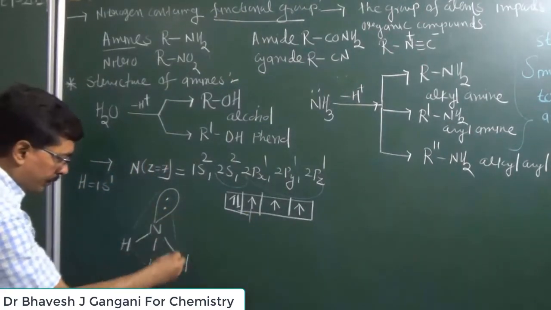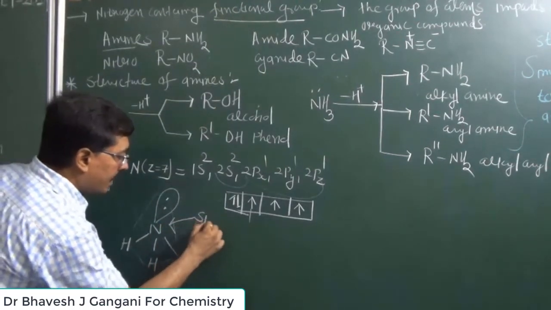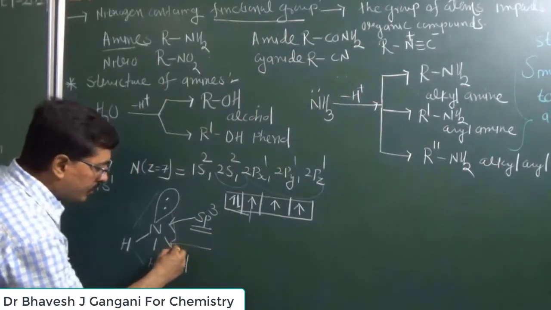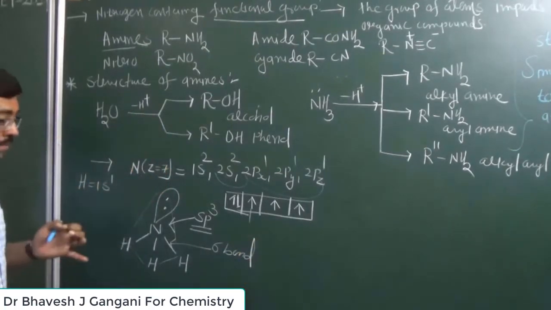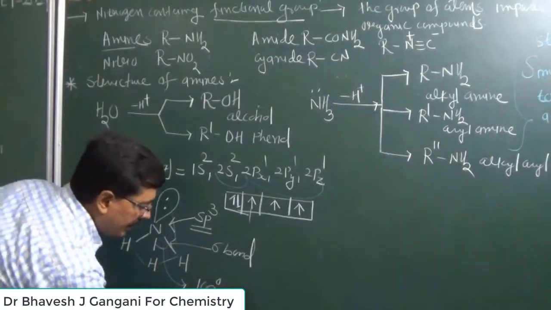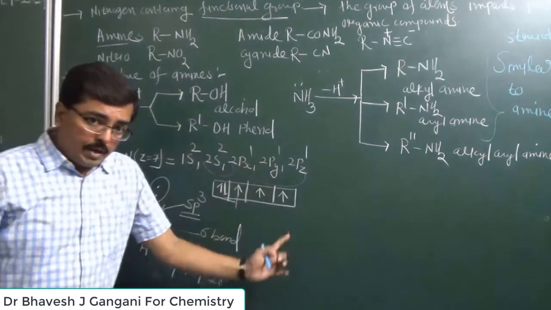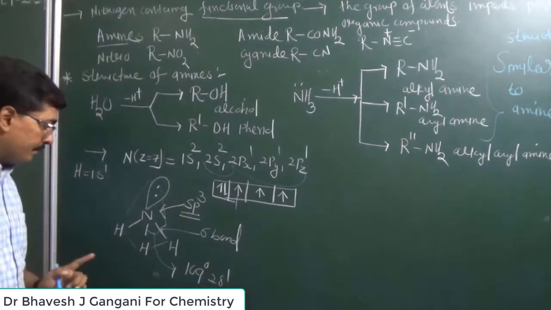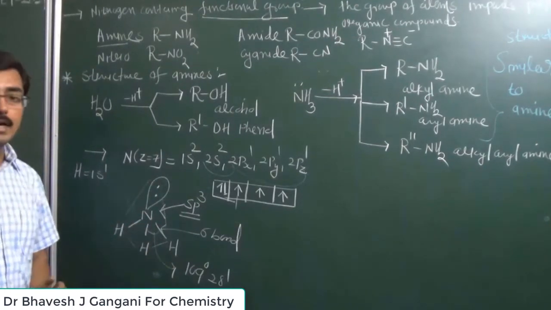Now in the structure of ammonia, you can observe that nitrogen has sp3 hybridization, and all the nitrogen-hydrogen bonds are which type of bond? Sigma bonds. And due to this sp3 hybridization, the bond angle is 109 degree 28 minutes. So in ammonia, nitrogen has 1 non-bonding electron pair, and it has 3 sigma bonds with hydrogen atoms.